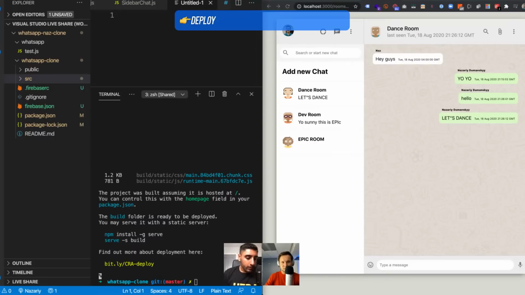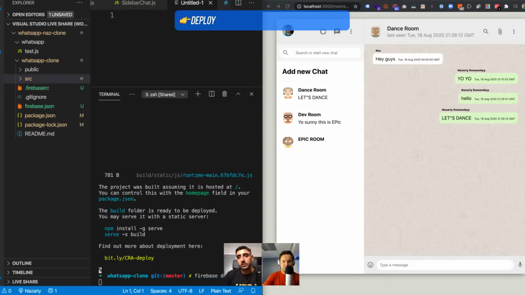I can see it. So now what we're going to do is we have the WhatsApp clone here. In order to deploy it, guys, it's as simple as this. Bear in mind, you need to make sure you don't change your code after you do npm run build, or if you do change your code, run npm run build again, because it's going to be bundled up. Then to deploy it, we need to run firebase deploy, like this. This will go ahead and deploy the app.